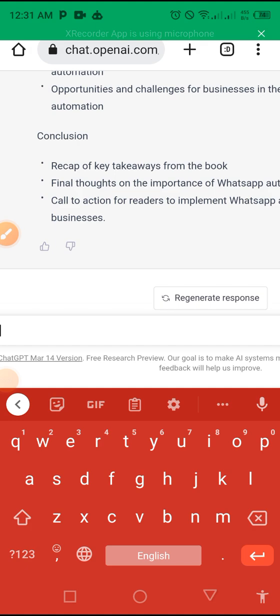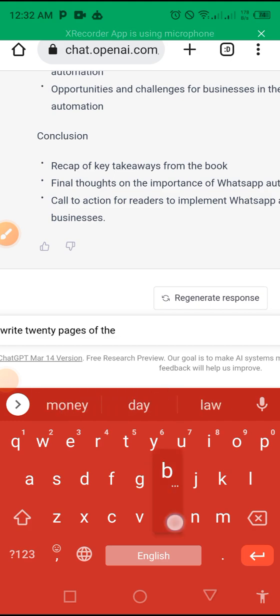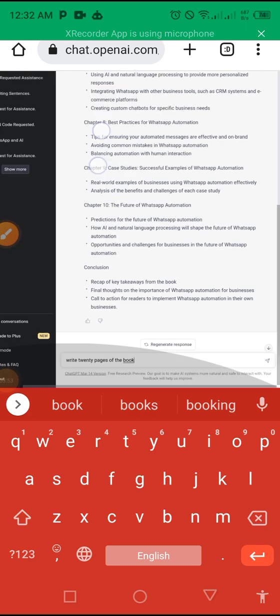So I'm going to tell the bot now to write 20 pages of the book. Let's see what the bot will say before I teach you how you can write yours. Write 20 pages of the book. Of the book in the sense that we'll be talking about this book.